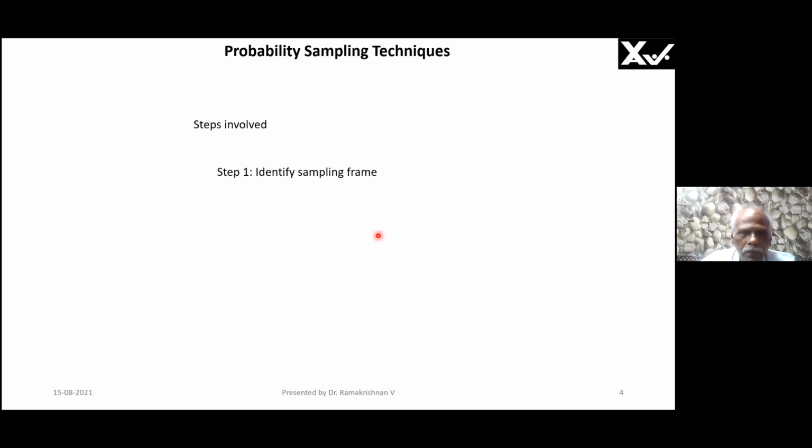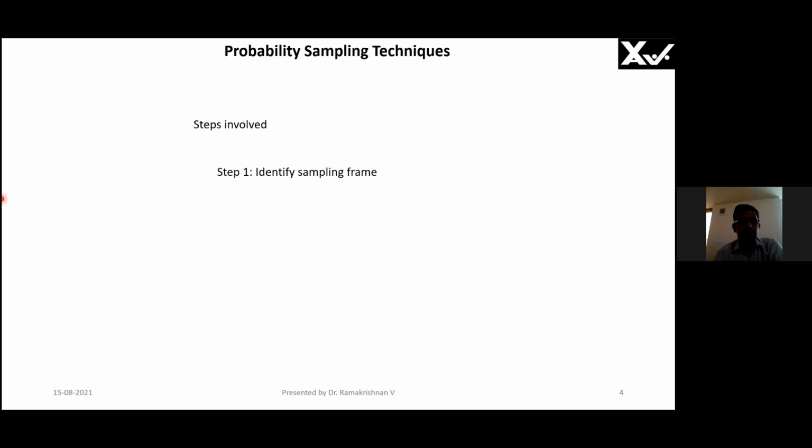So, steps involved: identify the sampling frame. It's a very simple, easy question. Can you tell me what could be the identified sampling frame? I have to define the sample size. What could be the frame? Can anyone tell me? Simple answer. Now, can you tell me how many samples I should take to find out the average performance of your group?